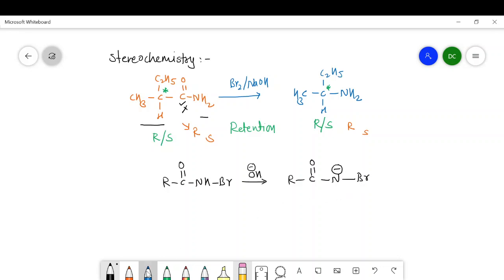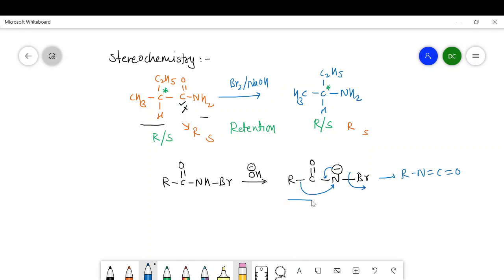And from this species, there is a rearrangement of this R group from carbon to the nitrogen. It means that this R group is transferred from this carbon to nitrogen with the elimination of Br, and there is a formation of isocyanate, R N double bond C double bond O, that we have studied in the mechanism.